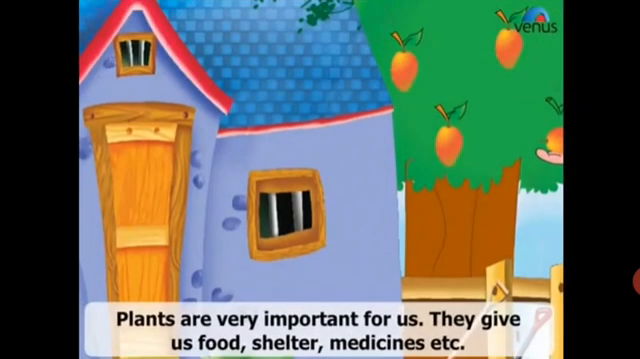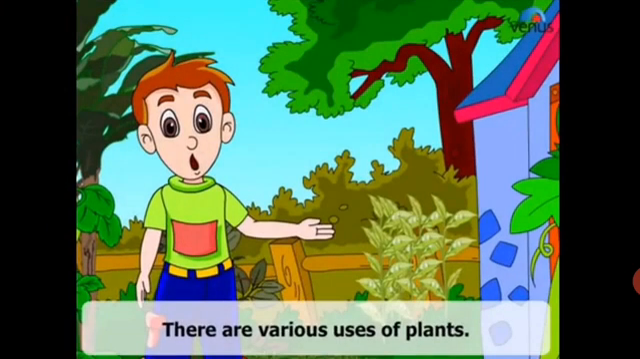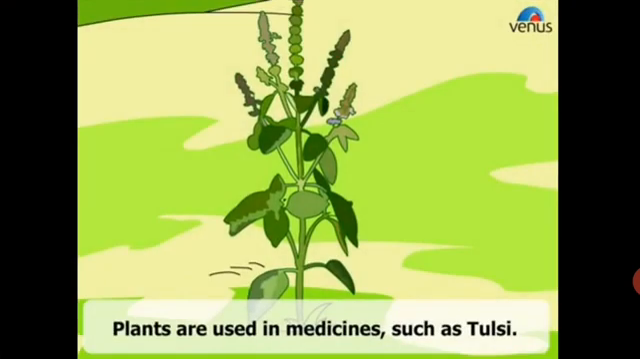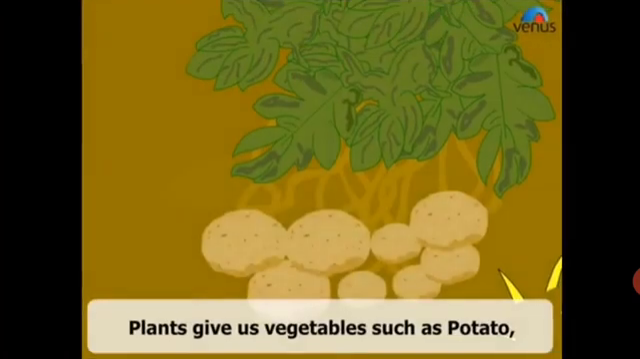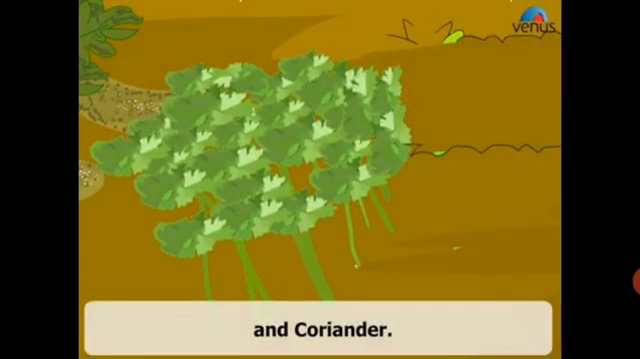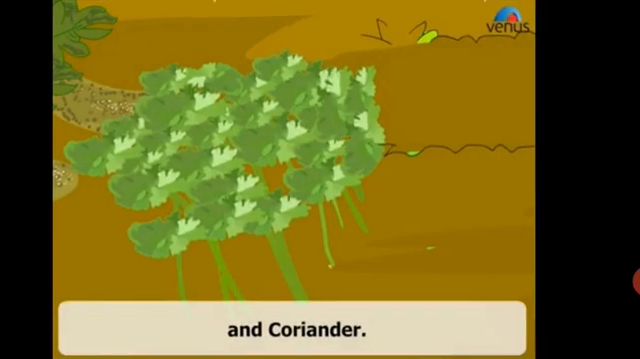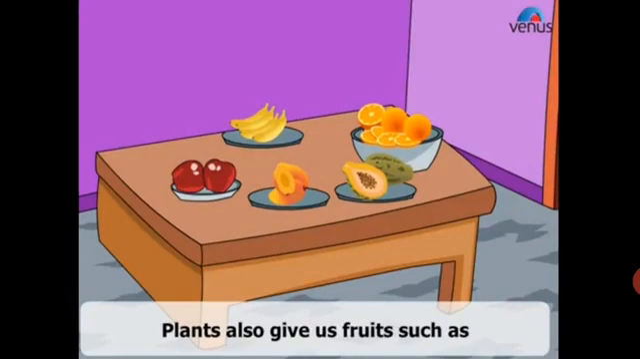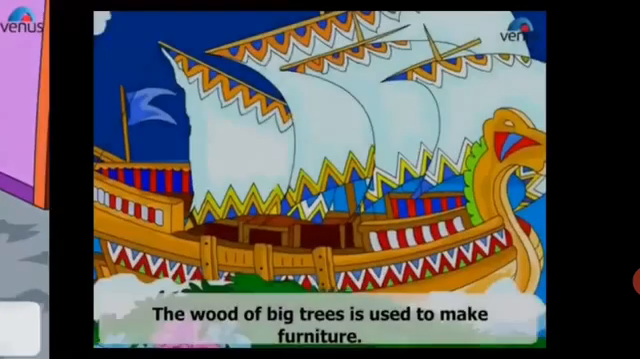Plants are very important for us. They give us food, shelter, medicine. There are various uses of plants. Plants are used in medicines such as tulsi. Plants give us vegetables such as potato, cucumber, onion, and coriander. Plants also give us fruits such as apple, mangoes, banana, and guava.